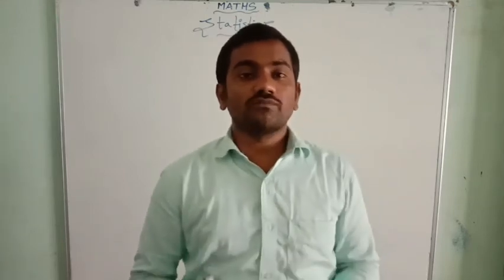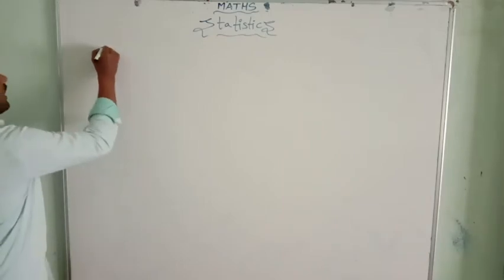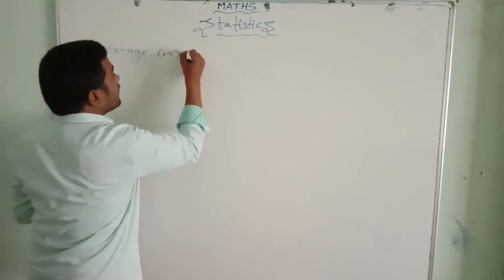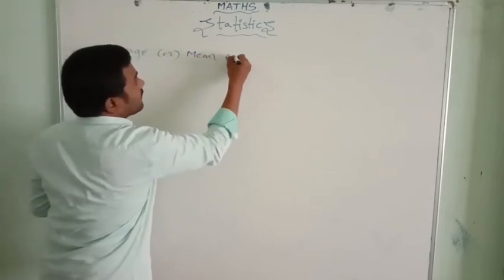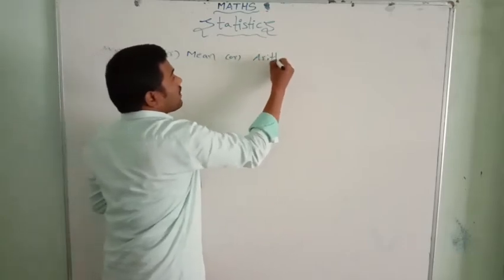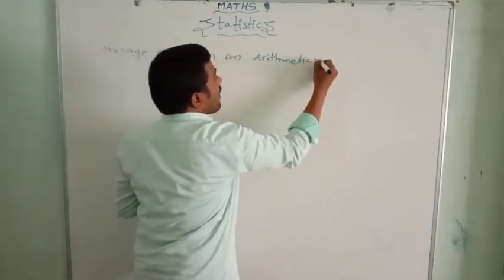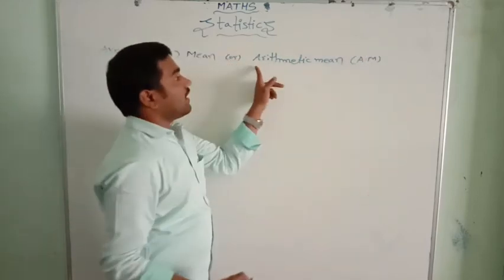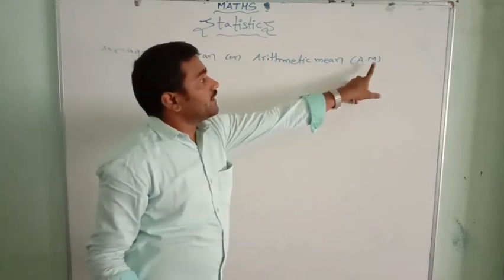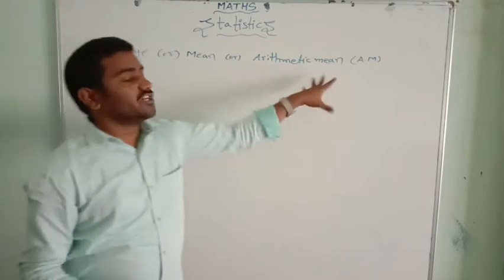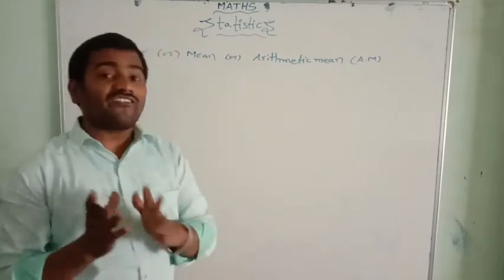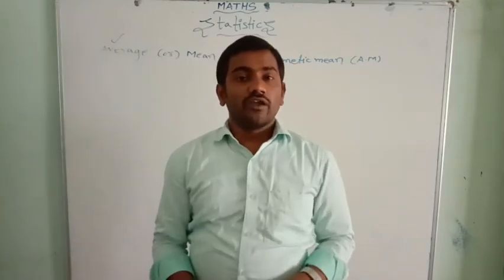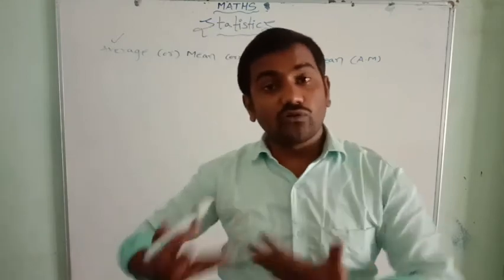First, let us learn about mean or average, or arithmetic mean. Arithmetic mean is also called AM. So these 3 words give us the same meaning, nothing but average. You are very familiar with the word average. So what is the meaning of average? Where do we actually use averages in day-to-day life?